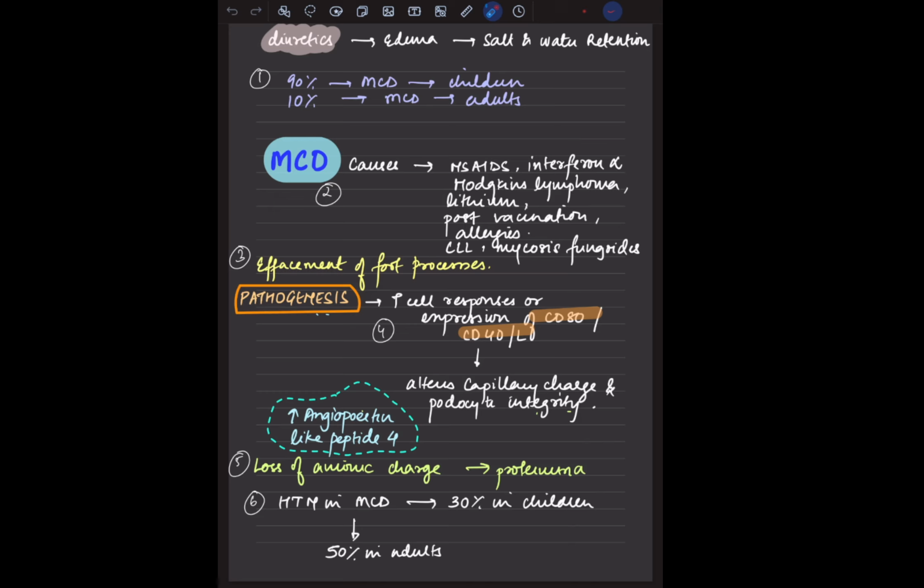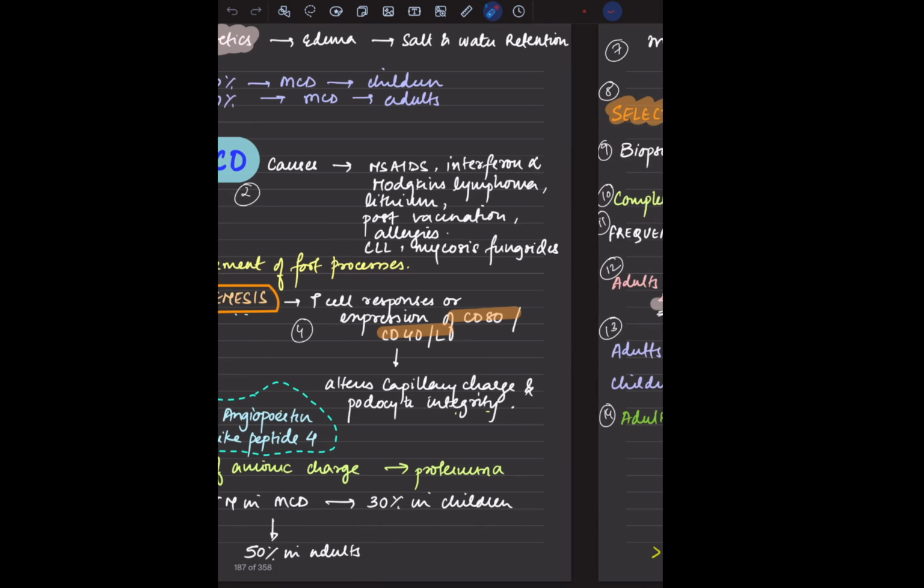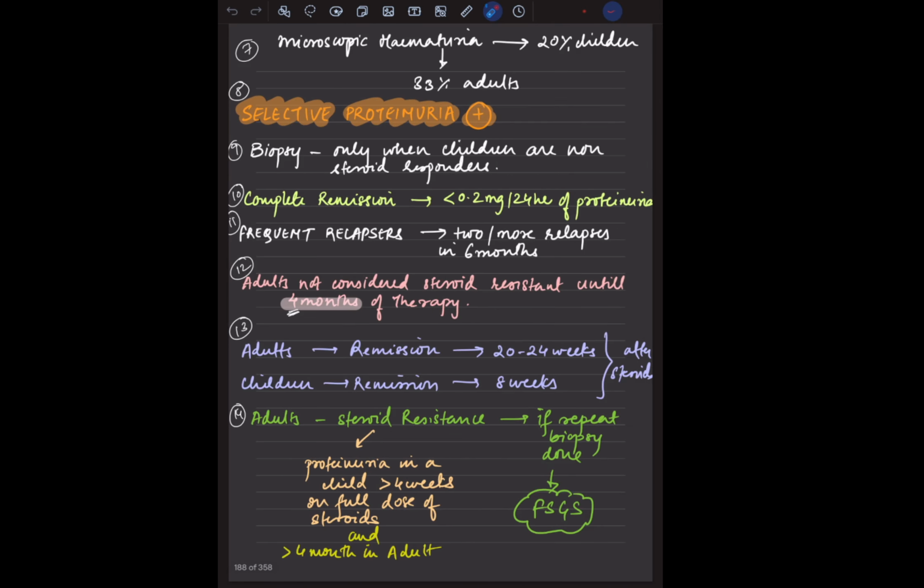We have seen that in MCD we do not have hypertension as such, but now there are certain articles and studies saying hypertension is also seen in minimal change disease. 30% of the children have hypertension, and in 50% of the adults we can see hypertension. Remember, another thing is microscopic hematuria, which can be seen in 20% of the children and 33% of the adults. There will also be a selective proteinuria.